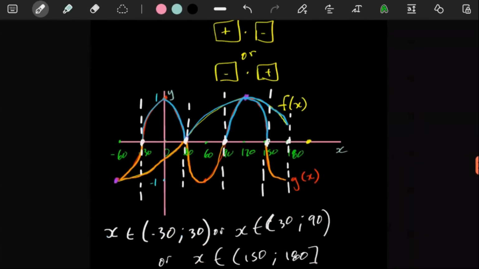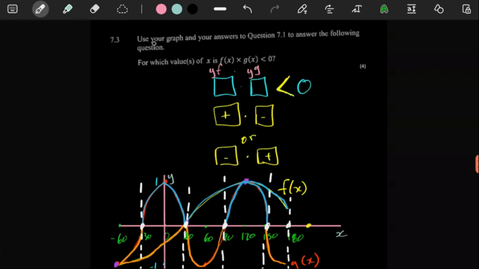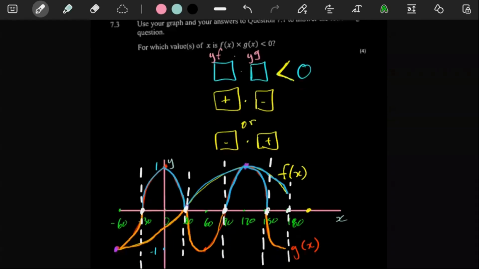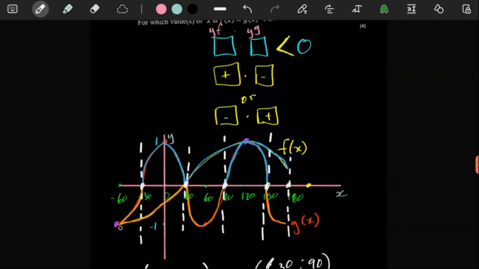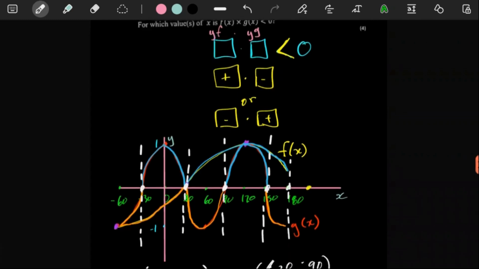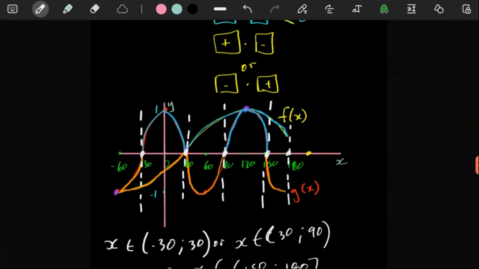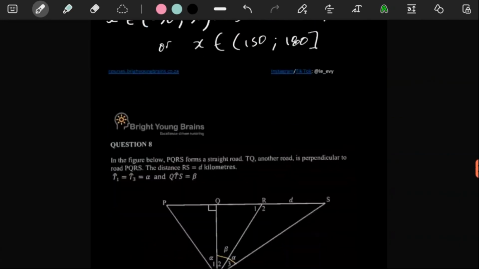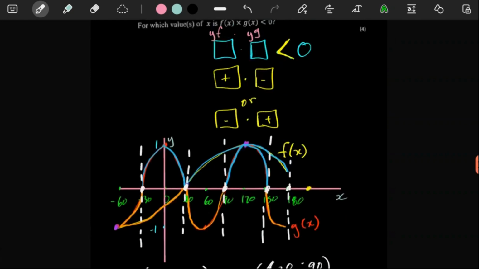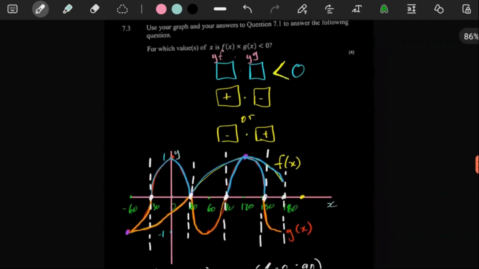So you can see this is the kind of question where you don't have to do any calculations. You need to use your sketch, which is what they said. You say use your sketch, and then also they said we should make use of our 7.1. 7.1 is basically just making use of where they meet over there, and over there. So that's really not an issue. So that's that for 7.3, right? 7.4, we don't have a 7.4. So let's move on to question number 8 then.